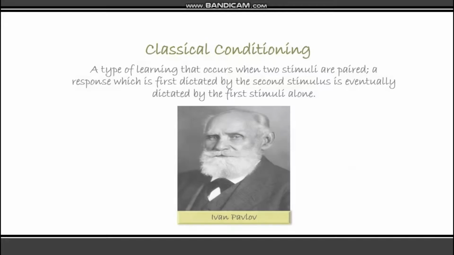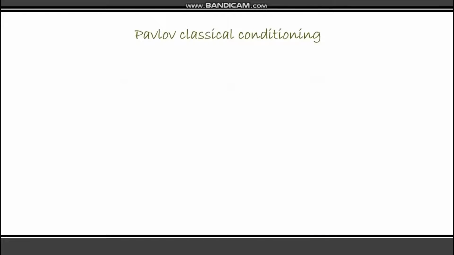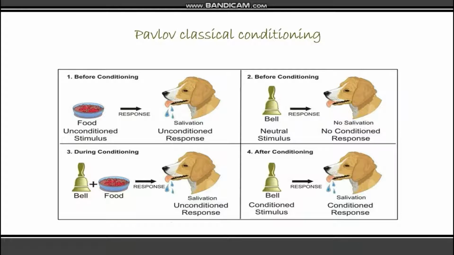Pavlov explored that whenever food is presented to the dog, it started salivating. Thus, an unconditioned stimulus produced an unconditioned response. Before conditioning, he presented a neutral stimulus, a tone, which didn't produce a salivation response. Pavlov then started to present the neutral stimulus, a tone, just before the unconditioned stimulus. The neutral stimulus then became a conditioned stimulus, producing a conditioned response.